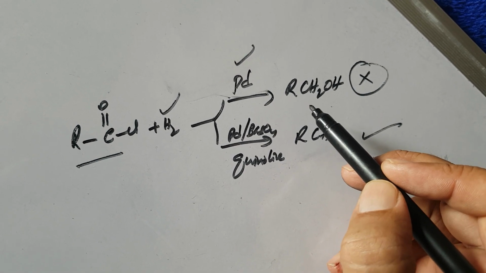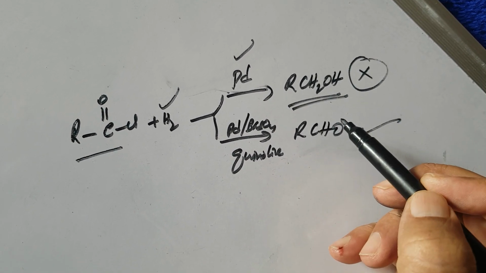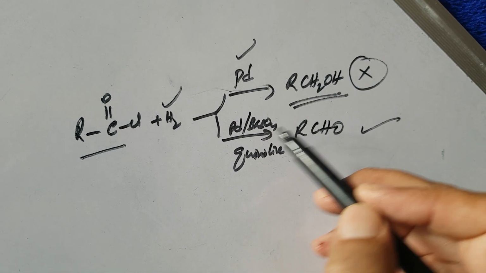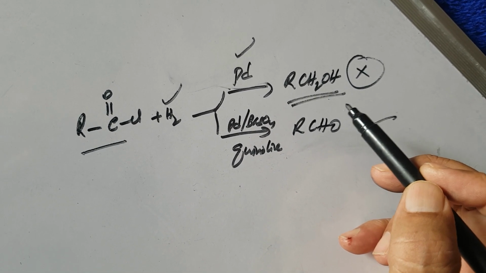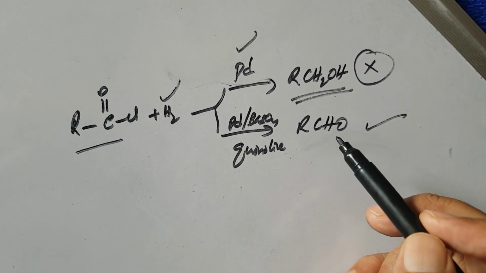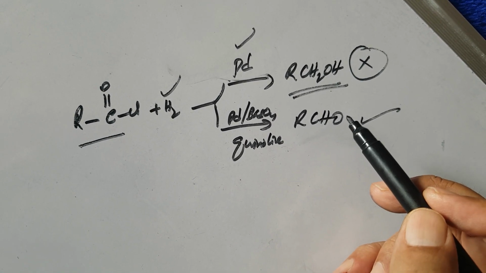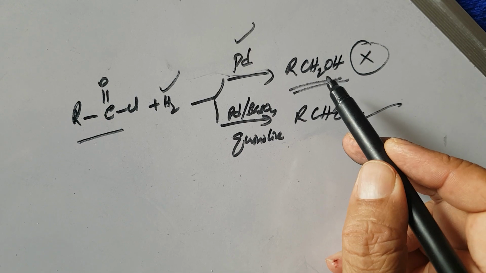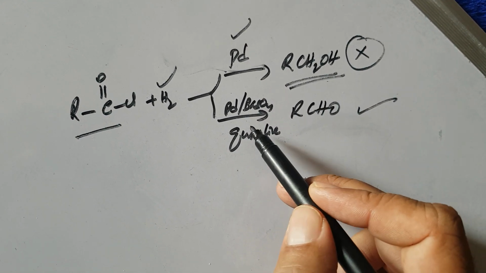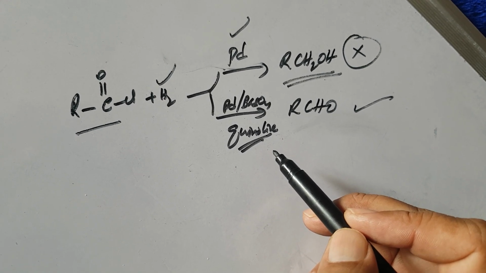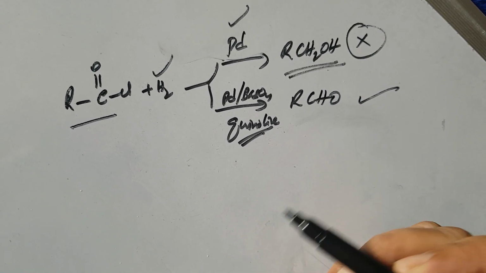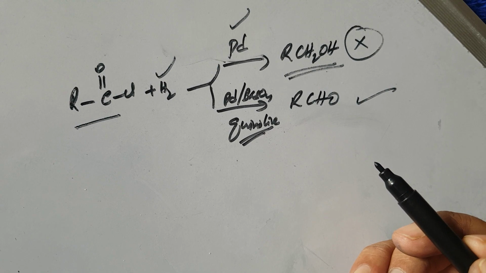Aldehydes on further reduction give primary alcohol. So to avoid the conversion of aldehydes into primary alcohol, we are adding a catalytic poison. It retards further reduction.